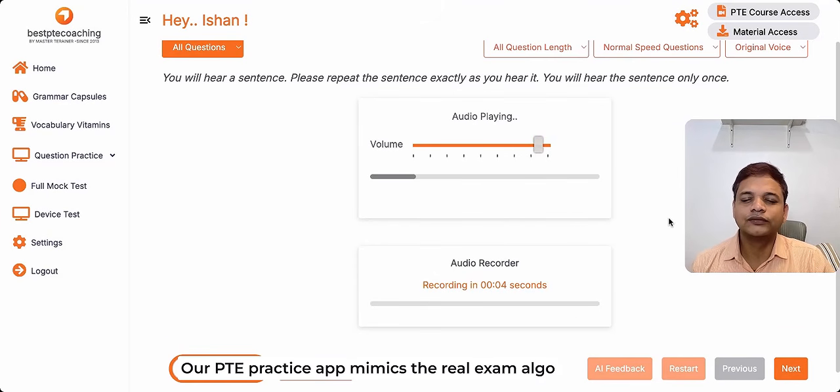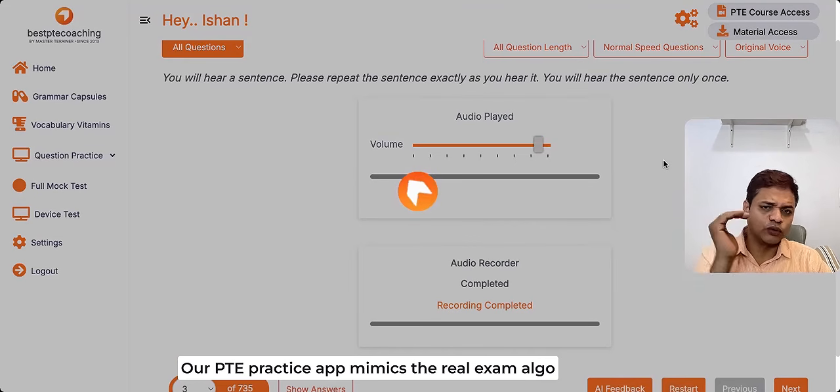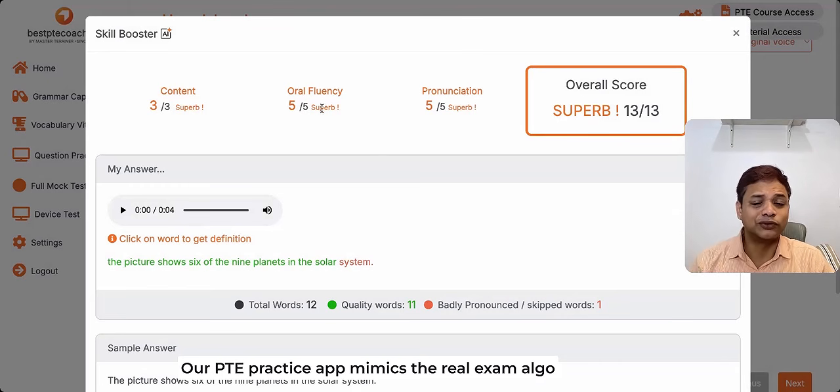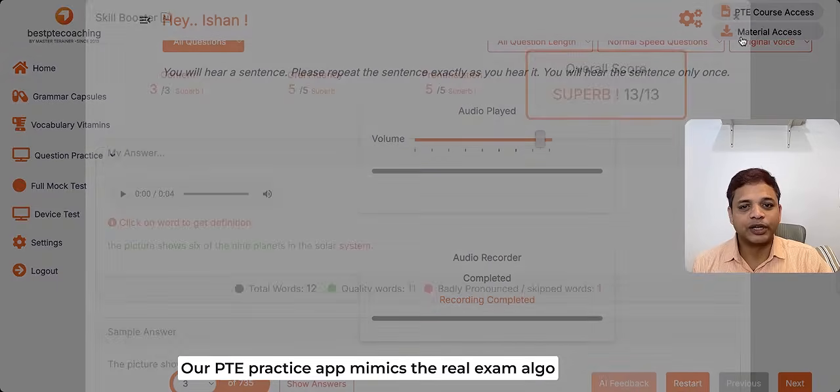The picture shows 6 of the 9 planets in the solar system. The picture shows 6 of the 9 planets in the solar system. Instead of clicking feedback, you will click the next button in the real exam. It is again giving the maximum score. The flow was there, pronunciation was accurate, content is more or less correct. So I'm getting maximum marks in repeat sentence.